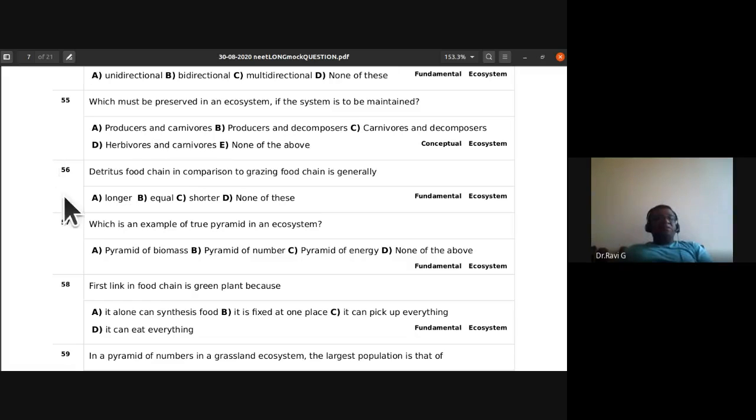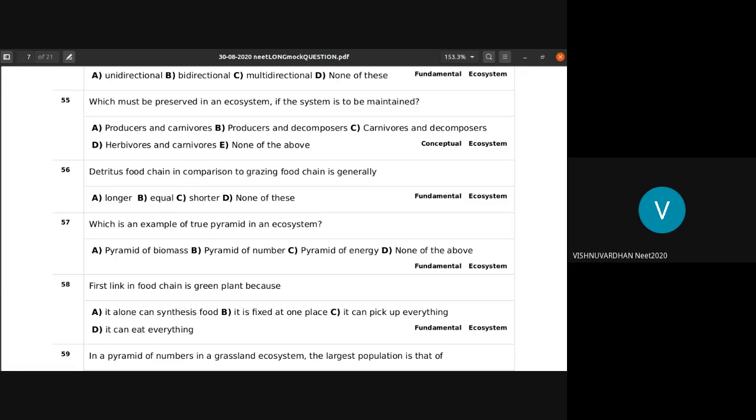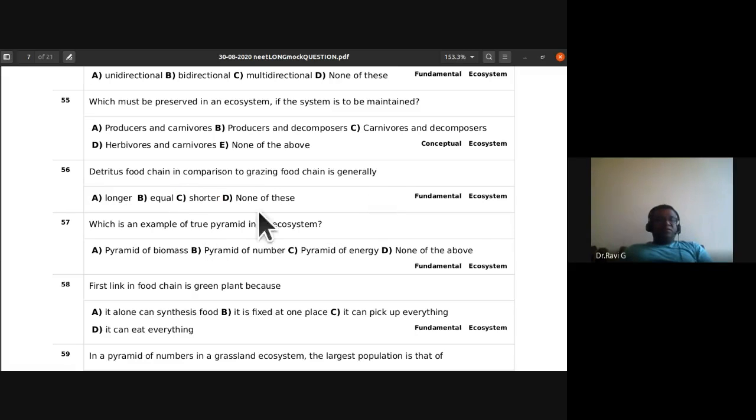organisms, plants and animals. So detritus food chain in comparison to grazing food chain is generally longer, equal, shorter, none of this. Shorter. Shorter is the answer. So DFC is shorter when compared to GFC.